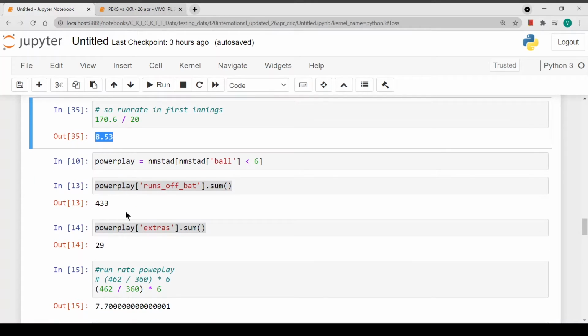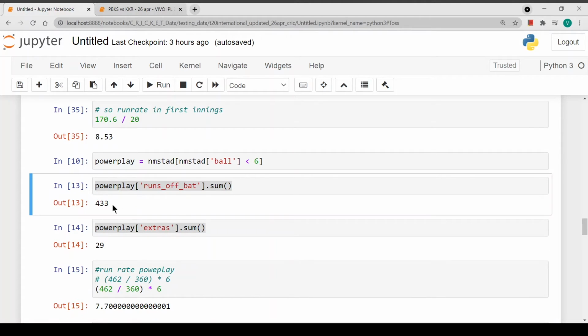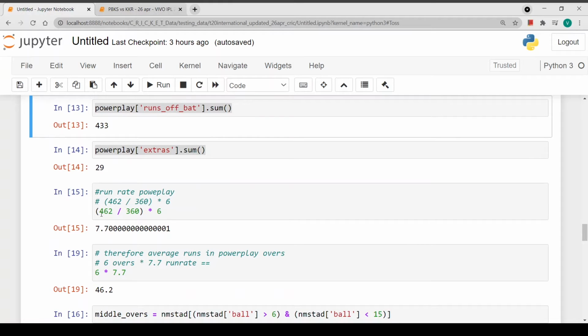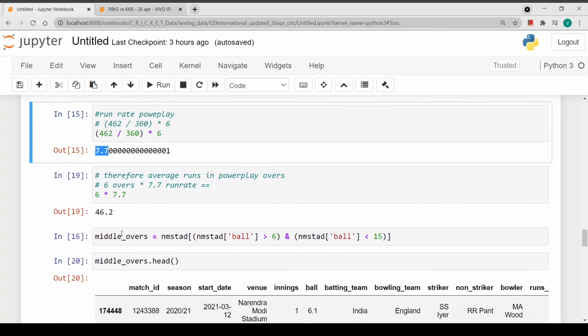For the power play, the score off the bat was 433 and the extras were 29, so the total power play score in these 5 games was 462, and the run rate comes down to 7.7 runs per over.